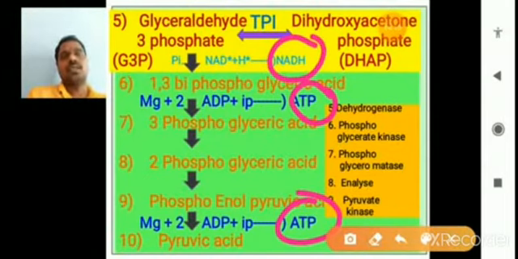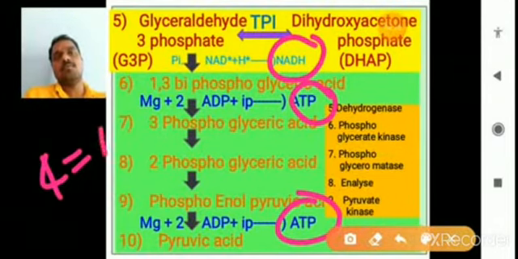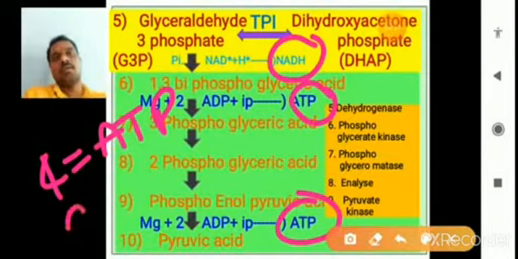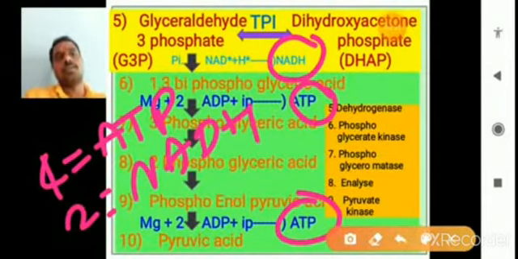So from the 5th to 10th steps, how many ATPs are produced? 4 ATPs are produced and 2 NADHs are produced.